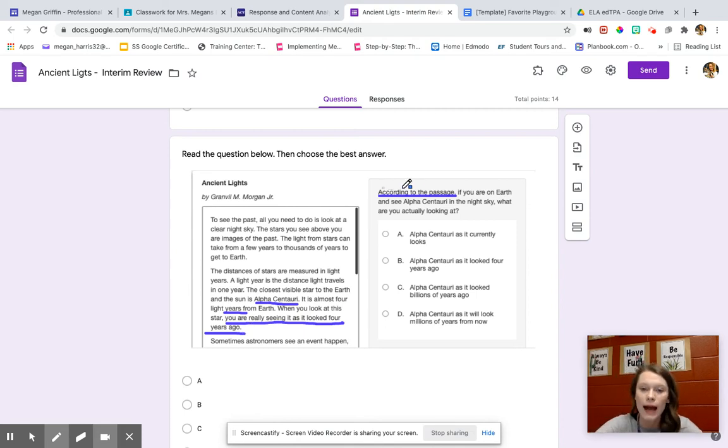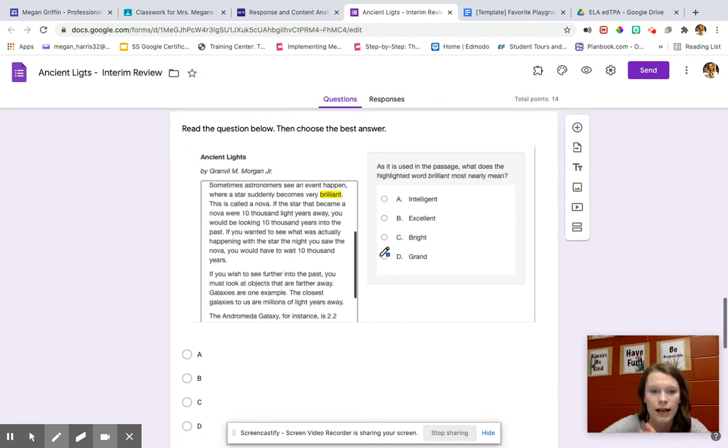Okay, going back, when it says according to the passage, that means there's going to be some information in the passage that's going to give me this answer. And there it is right there. Okay, when you look at Alpha Centauri, what are you actually looking at? Well, I'm looking at how it looked 4 years ago. That's the one I need to look for. And it says, boom, right here, B, what it looked like 4 years ago. Okay, all right, let's go down to the next one.